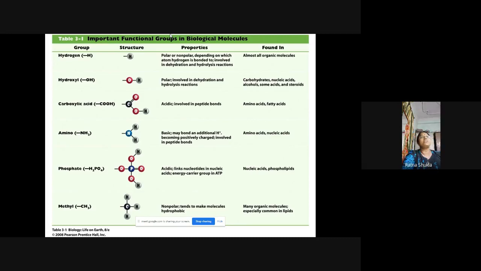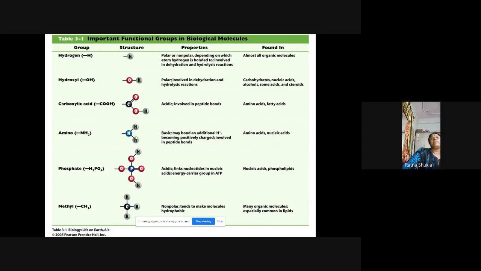It is a very important functional group which is present in the living and the non-living organism. Now this carboxylic acid group is acidic and it involves the peptide bonds. ठीक है, peptide bonds में हमारा acid group gets attached with the amine group, and there is a removal of H2O. The peptide bond में CO और NH bonding होती है. ठीक है, and it is present in the amino acids and the fatty acids.